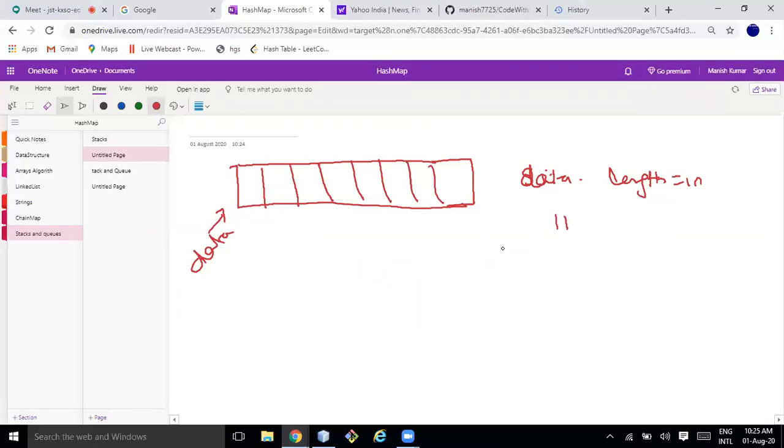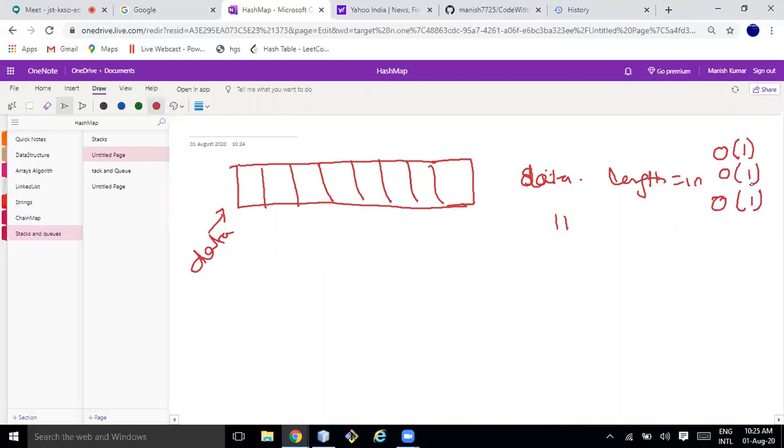In an array list we can create a bigger array and copy all the elements. But in a stack we have a constraint: we cannot do any operation, whether push, pop or top, in more than order of one time.